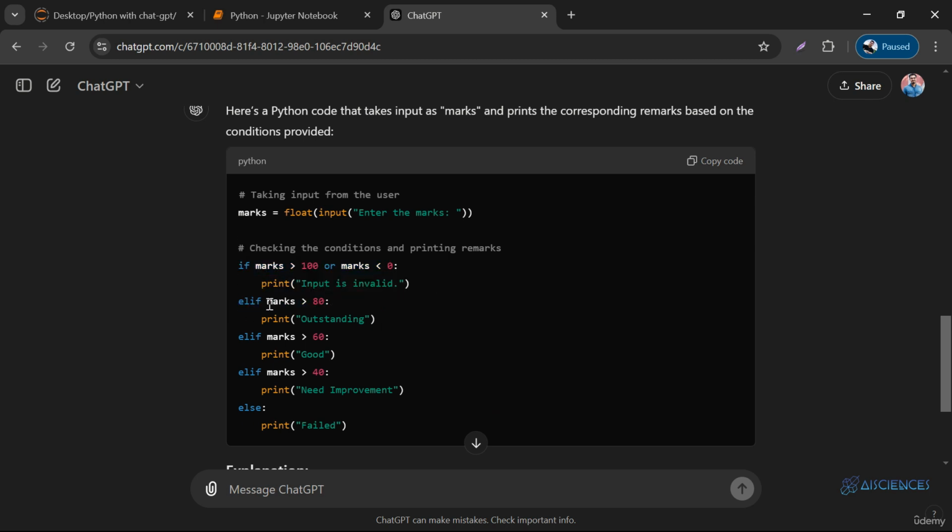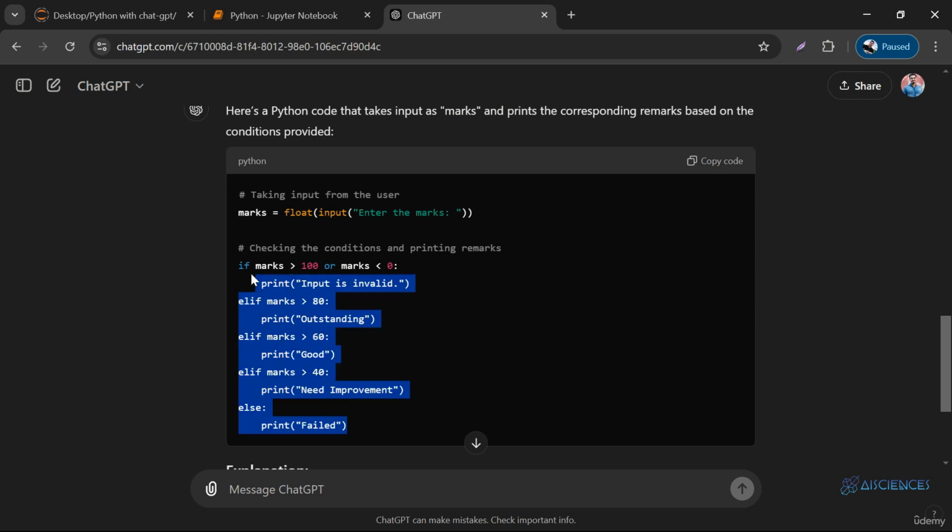So it says, if marks are greater than 80, so 55 is greater than 80, no. Okay, fine. 55 is greater than 60, no. So this is ignored. So 55 is greater than 40, yes. So this will be printed out. Let's say if it is not 55, it is 25. So 25 is greater than 40, no. So then it will come out over here. Since this is a default condition, it will print out failed, right?